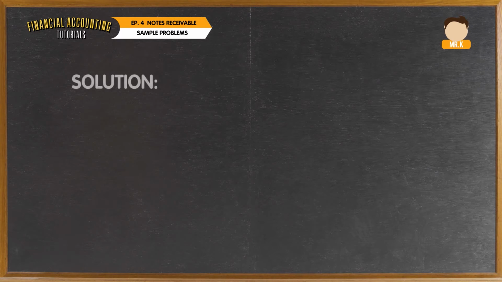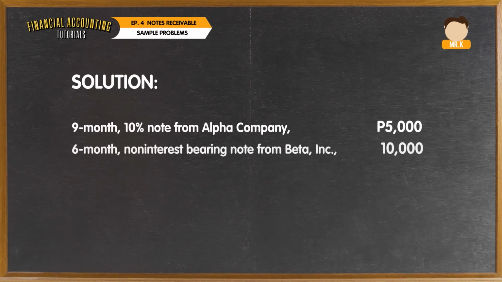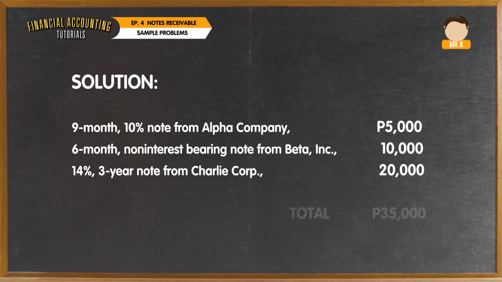All of the notes receivable will be recognized at their face amounts. The first two, the 9-month 10% note from Alpha Company worth 5,000 and the 6-month non-interest-bearing note from Beta Incorporation worth 10,000, are short-term receivables since their respective maturity periods are less than a year. Short-term receivables, whether interest-bearing or not, shall automatically be recognized at face amount. As in the case of short-term non-interest-bearing receivables, the effect of discounting is deemed immaterial, hence it is not necessary.